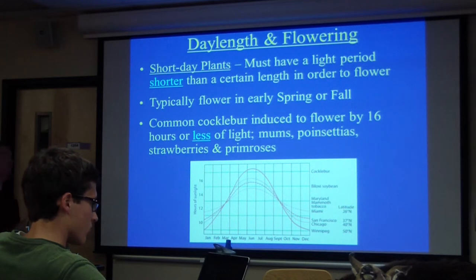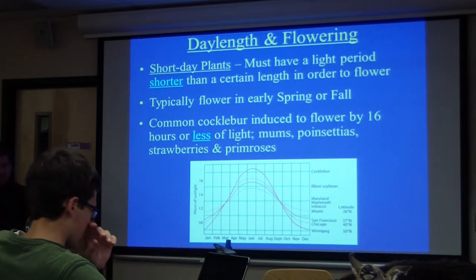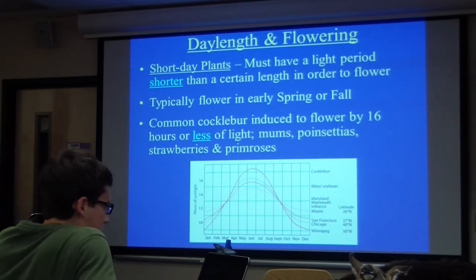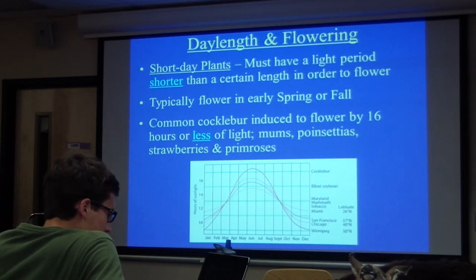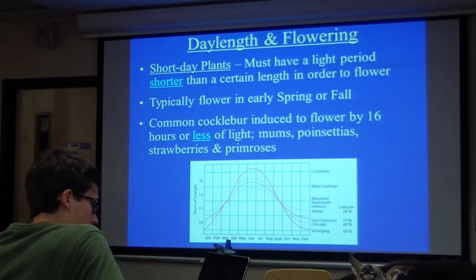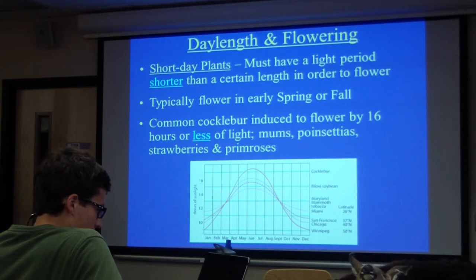Now, it turns out that short day plants are also typically flowering on short days. So they're typically flowering in the early spring or the fall. Okay? But theoretically, you could have a really long day that they're flowering on as long as it's less than a certain critical long period. Right? But it turns out that they do tend to flower on short days.